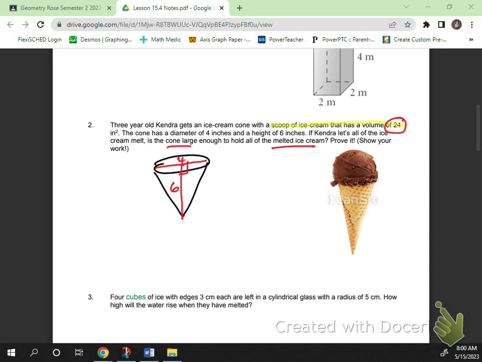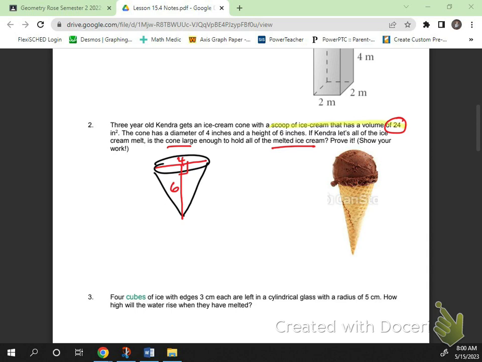We know the ice cream takes up about 24 inches cubed. So what do we need to do? How should we think through this one and problem solve? Work backwards. Isn't the diameter of the cone the same as the sphere? Yeah.